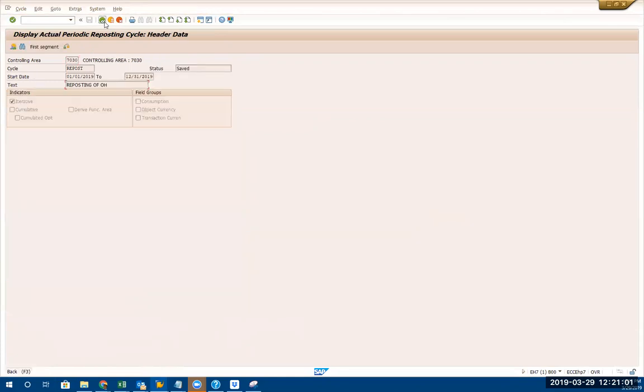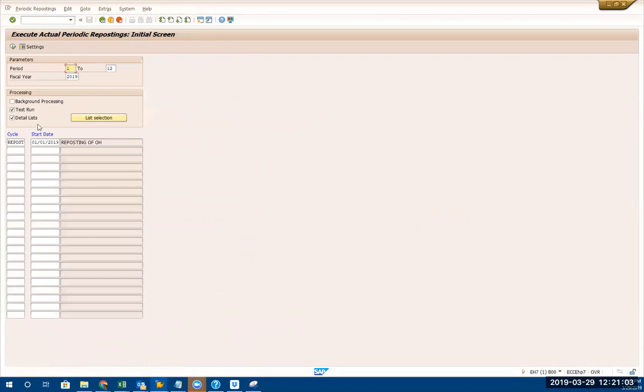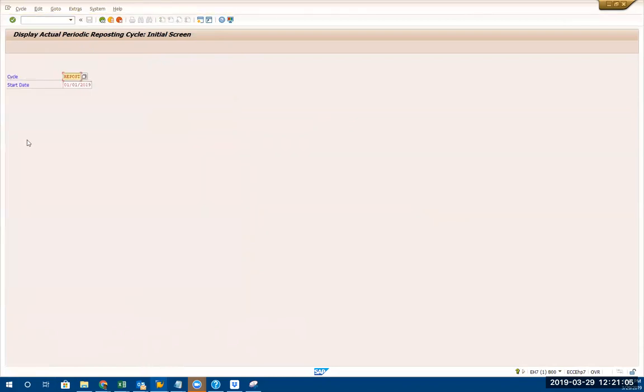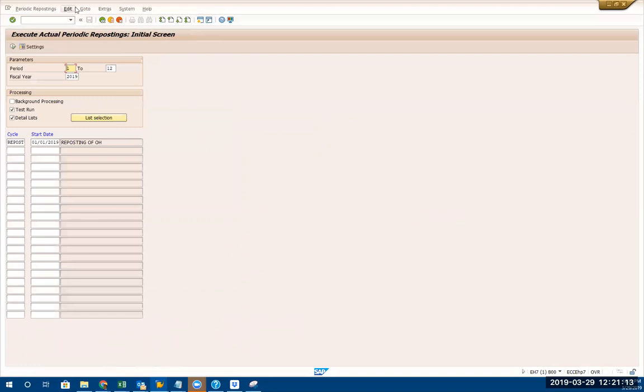Because you have to come back. The screen, it's not web. You can refresh it, right? You have to come back here. It's because you have to change the controlling area. Remember, I put the controlling area to something else, right? I changed the controlling area because I put 1000 first. Now it's around 30. Okay. So now this one, enter. Now double click.